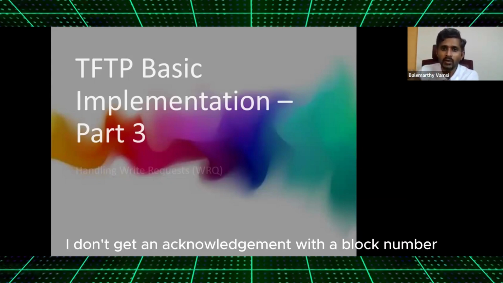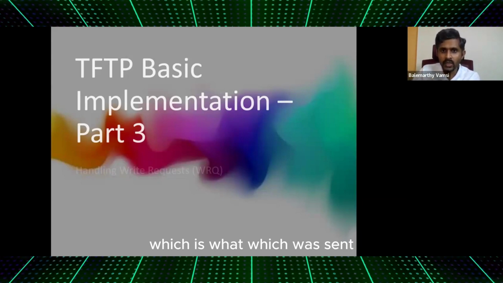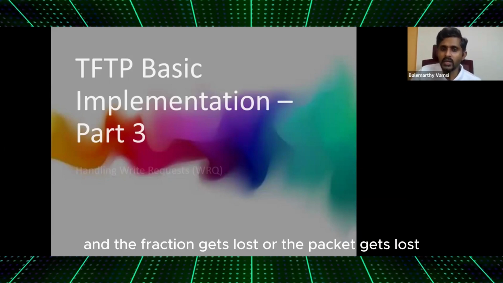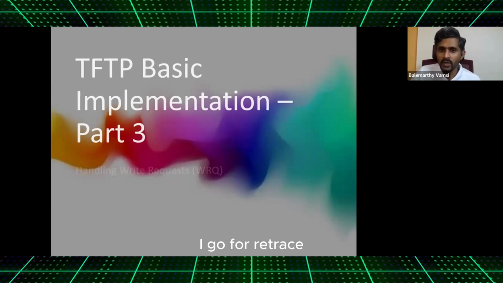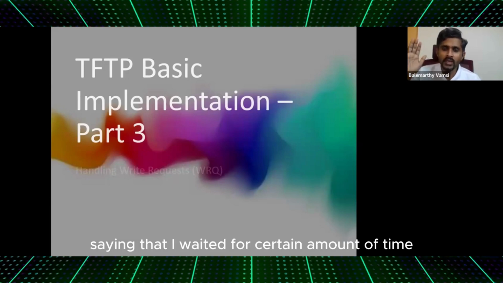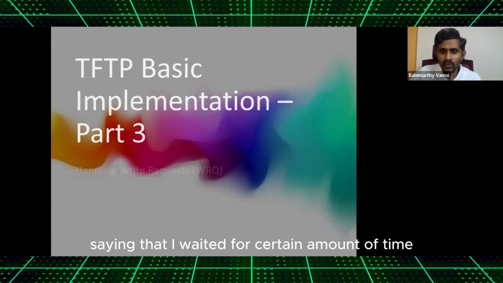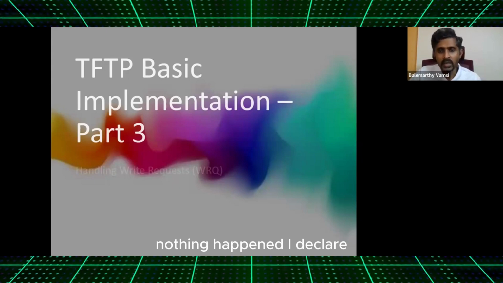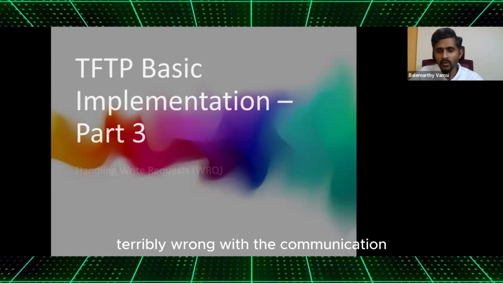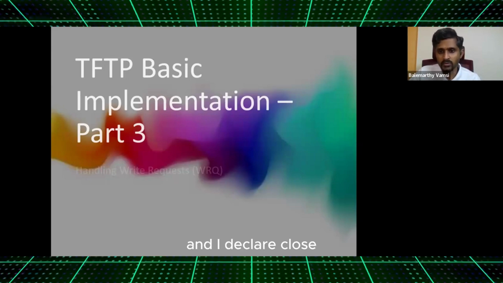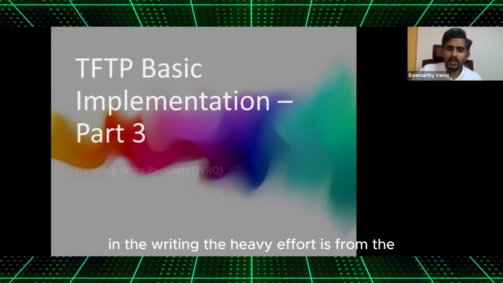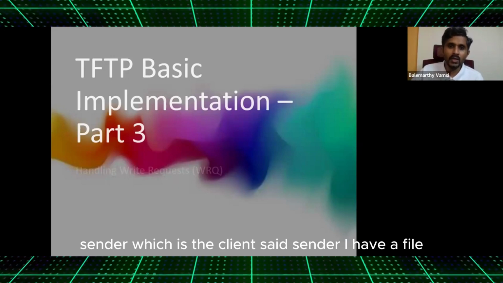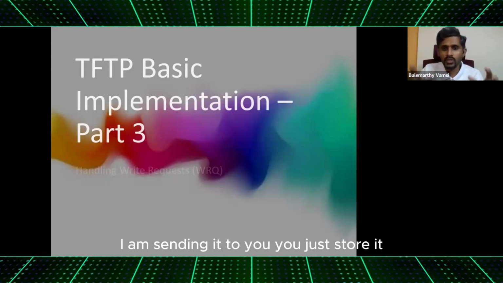Any time I don't get an acknowledgement with the block number which was sent, I have to retransmit. If the connection gets lost or the packet gets lost, I go for a retry, and I declare that I waited for a certain amount of time and nothing happened. I tried 3 times, nothing happened. I declare that something is terribly wrong with the communication, and I declare close. In the write, the heavy effort is from the sender, which is the client side, saying I have a file, I am sending it to you, you just store it.